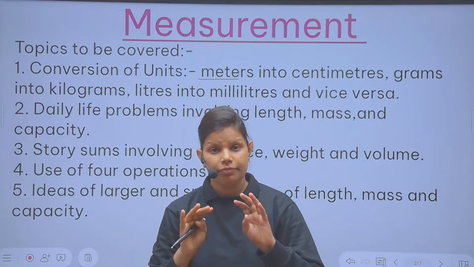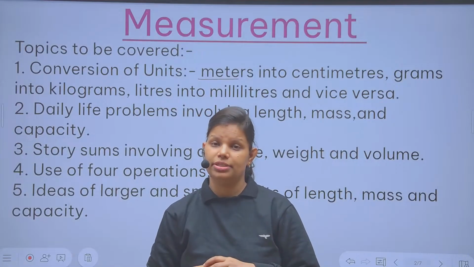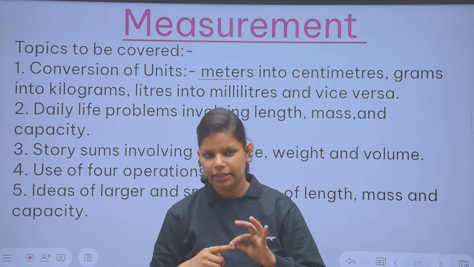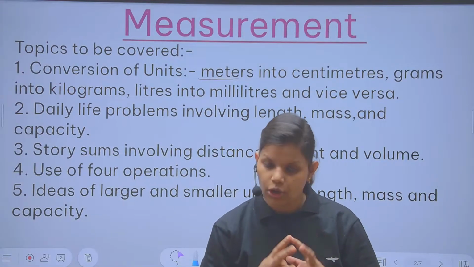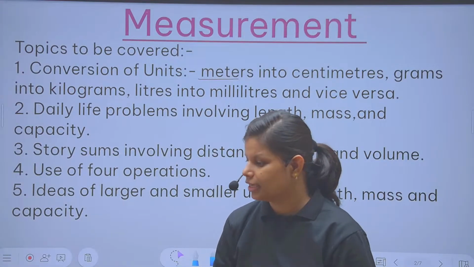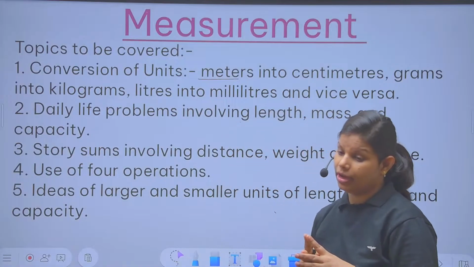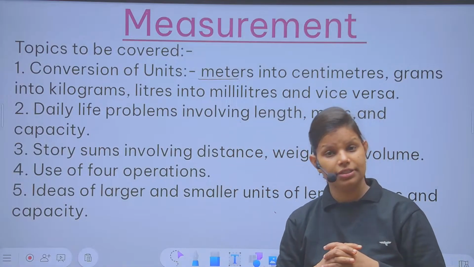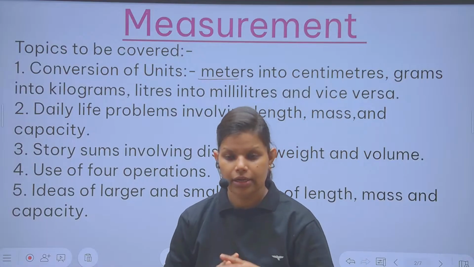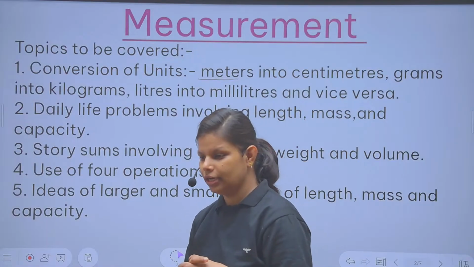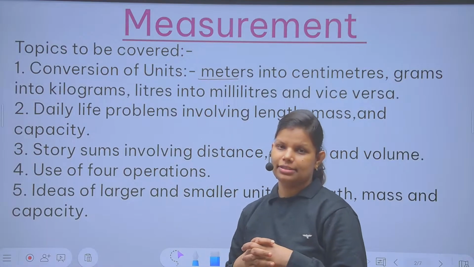Children, generally we have three things to measure. First, we measure length. Second, we measure mass, and third, we measure the capacity of any object. Whenever we have to measure length, we use a different scale. For mass, we use a different scale, and for the capacity of any object, we measure with a different instrument. Clear?